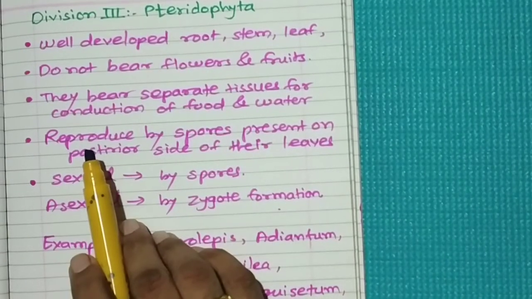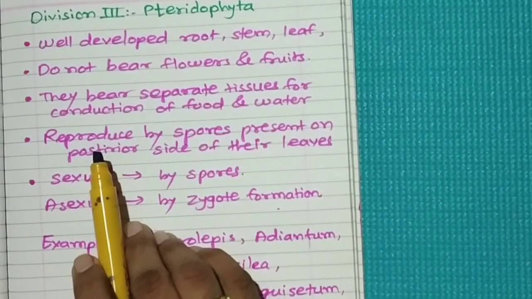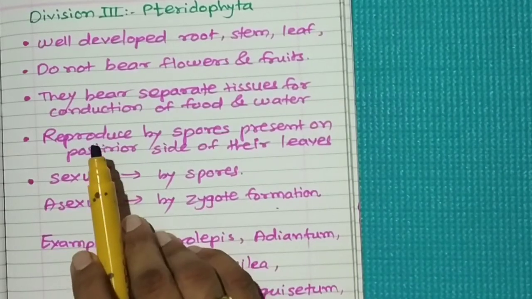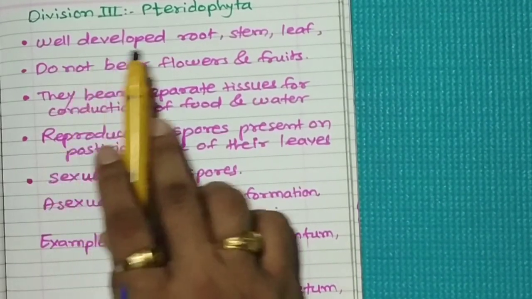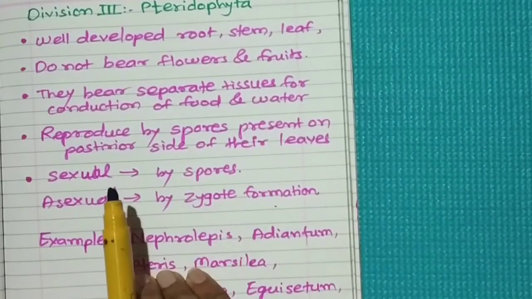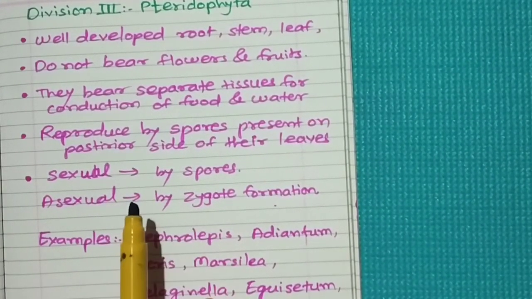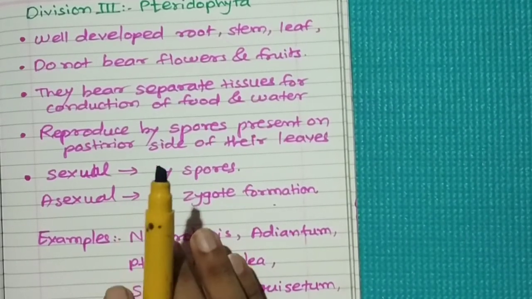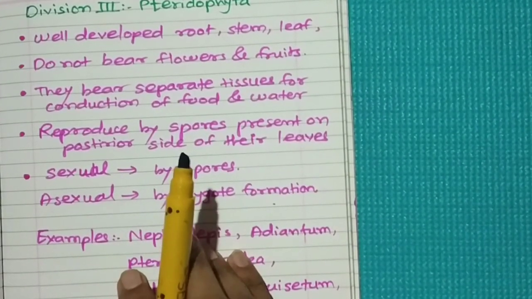Let's revise quickly the characteristics of division Pteridophyta. The plants included in this division have well-developed root, stem and leaf. Most of the plants included in Pteridophyta are terrestrial in nature.